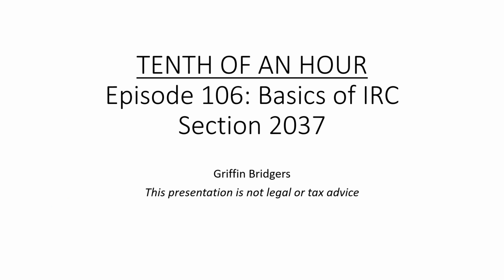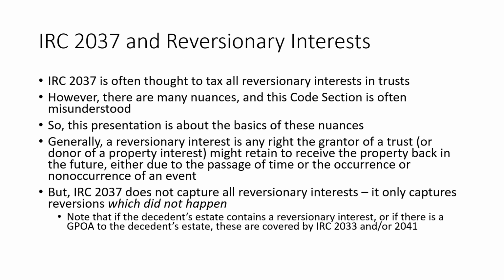And today we're going to talk about some of the basics without the calculations, mainly because this is such a misunderstood code section that it's hard to really distinguish when it might be an issue and when it might apply. But as always, this presentation is not intended to substitute for legal or tax advice and is provided for educational purposes only. Now, what Code Section 2037 does is it taxes certain reversionary interests in trusts or previously transferred property for estate tax purposes.